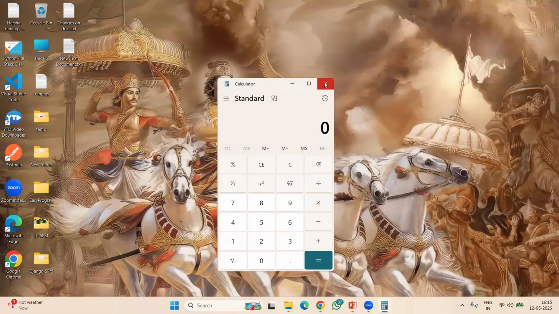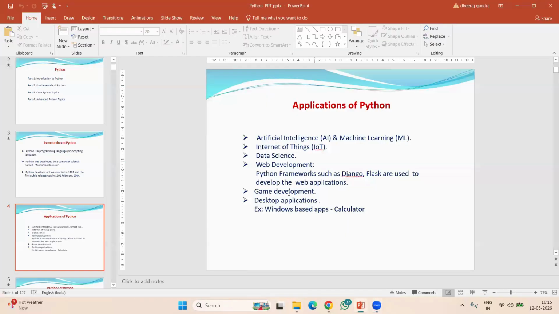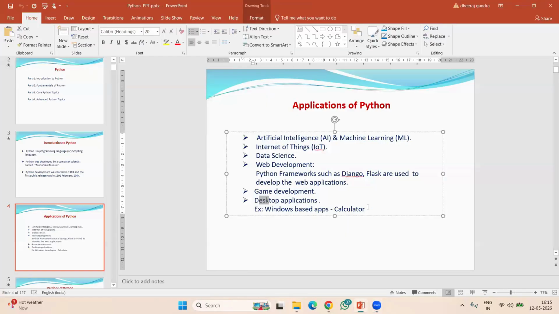You may know it from your degrees or BTechs. GUI stands for graphical user interface. Such types of products we can also design using Python.